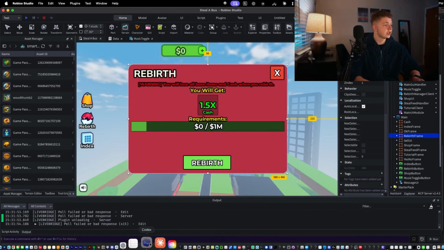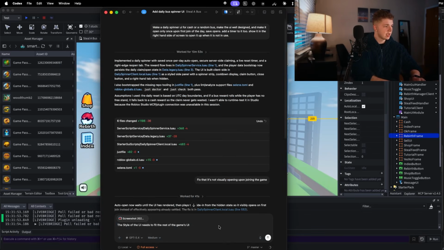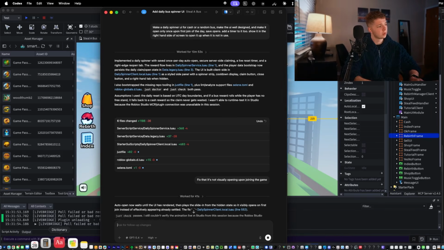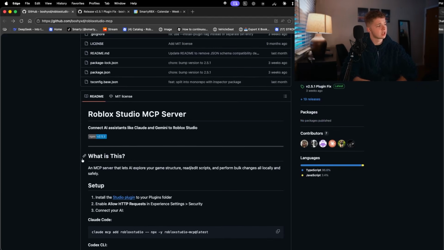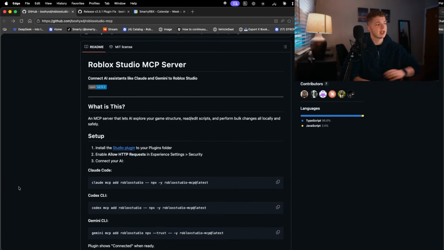So I'm just going to screenshot the UI, and I'm going to say match to this. Same icon style for the icon on the right, same strokes in black on text, etc. Same bright colors. All right, while that's working, we're going to look at MCP. So you can get MCP at GitHub at this link. It's going to be in the description. It is by BoshyXD.